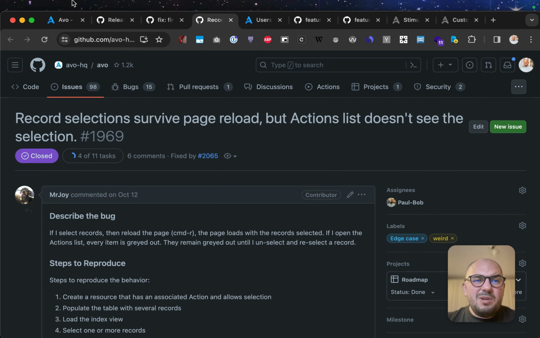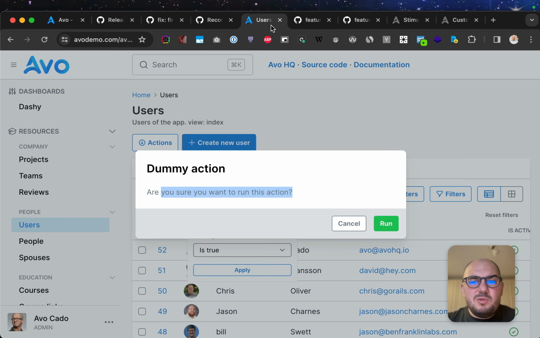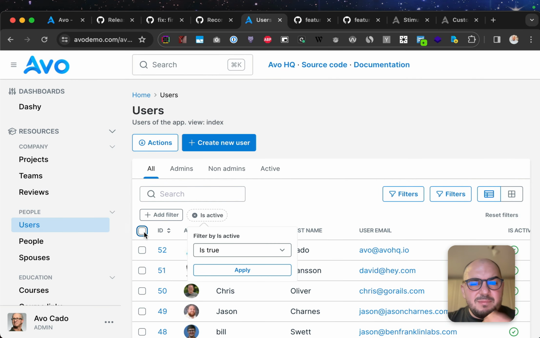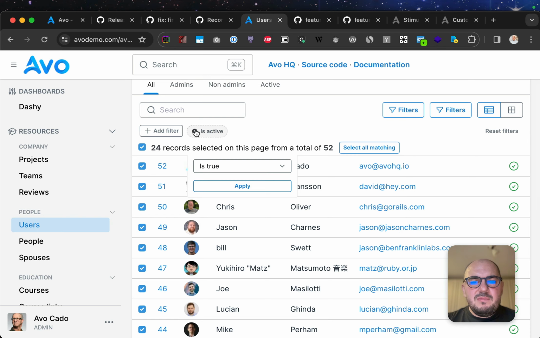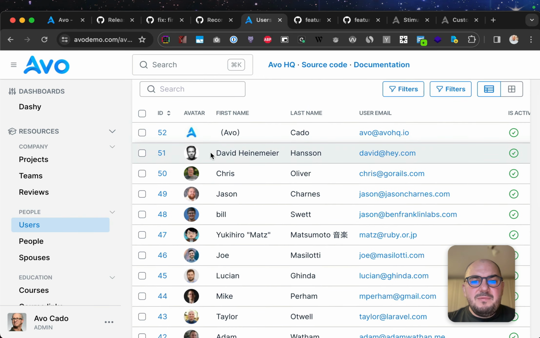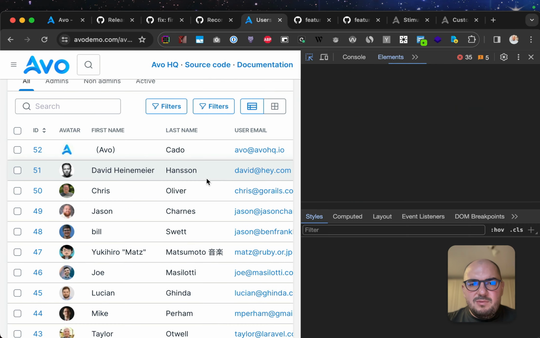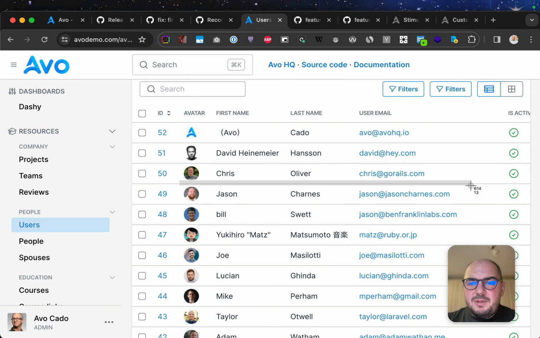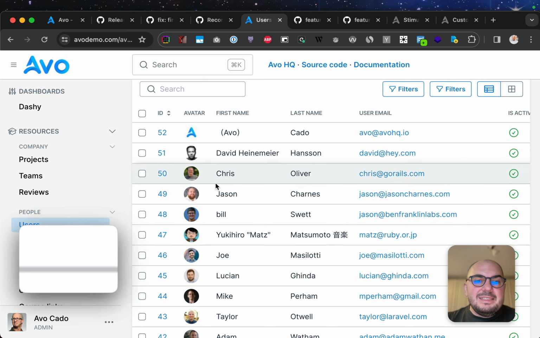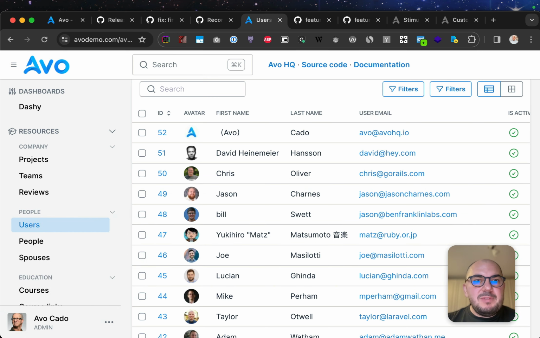Basically, whenever you would run an action, if you had some selection, sometimes it would work, sometimes it wouldn't. The records would still be selected. So now that is fixed. And also, we recently found out that Firefox users do not see these lines here, these separators between the rows, and now you will. So sorry about that, but now they are fixed.